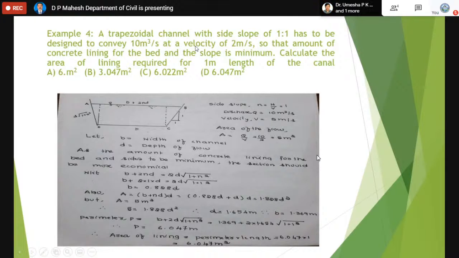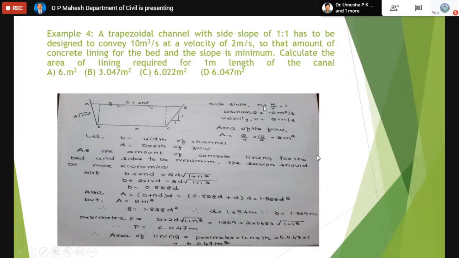10 cubic meter per second at a velocity of 2 meter per second, so that the amount of the concrete lining for both bed and the side slope is minimum. Calculate the area of lining required. Since the amount is minimum, with the minimum cost we are constructing the canal, so the channel is most economical. So you have to draw the figure.